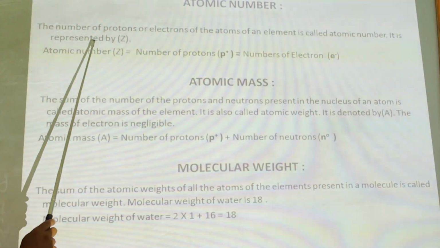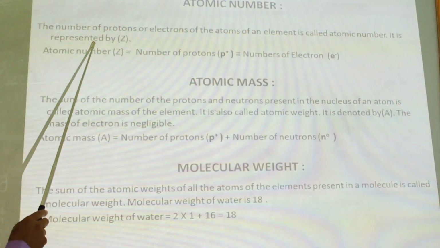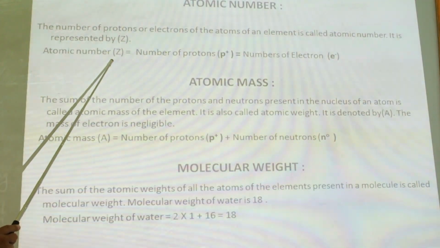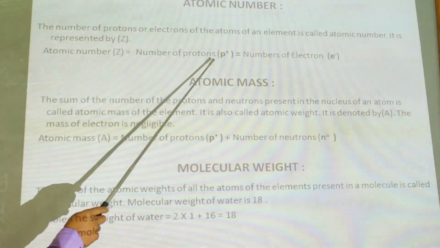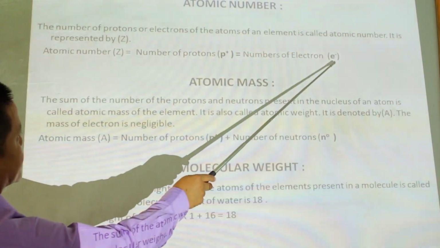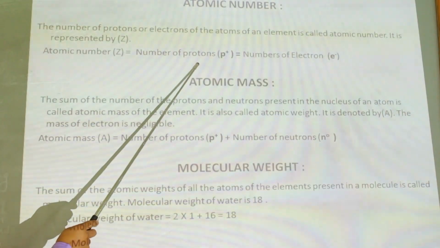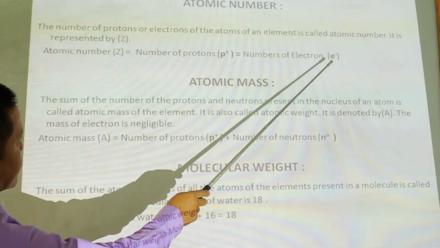That is called atomic number, and it is represented by Z. Formula: Z is equal to P or Z is equal to E. Atomic number equals the number of protons or the number of electrons.